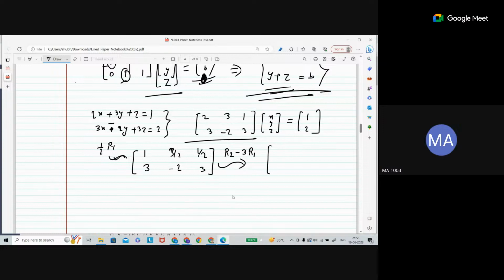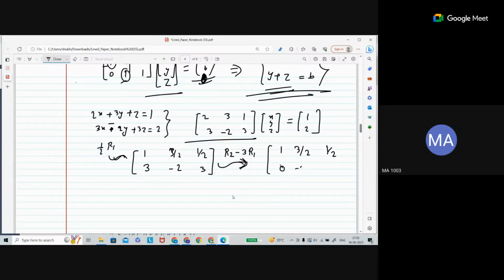So let's make it 0 here. So this operation I did. It means that this is the same 3 by 2 and this is 1 by 2. I multiplied the first row with 3 and subtracted it from the second row. So see that 3 times 1 minus 3, it will come 0.